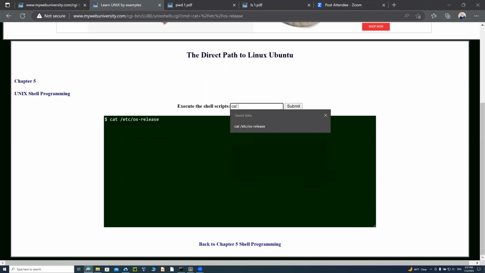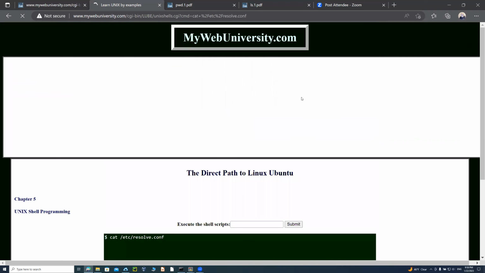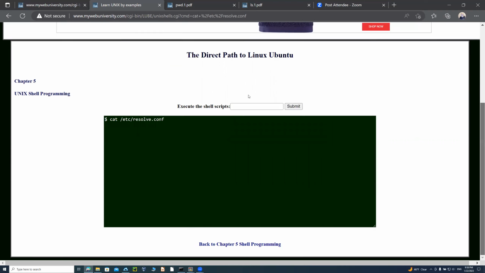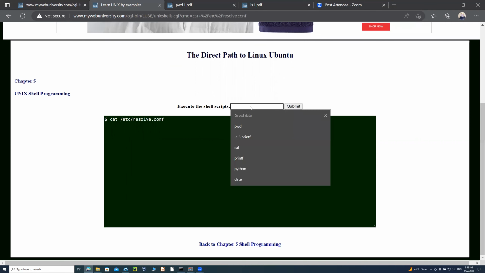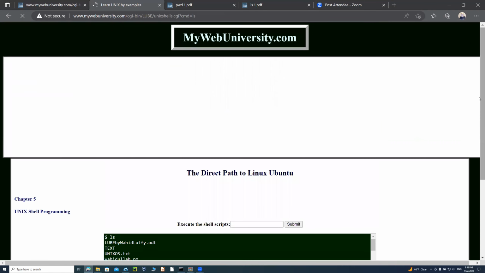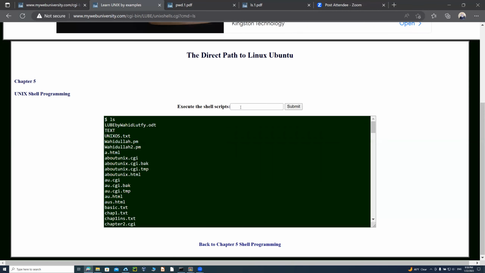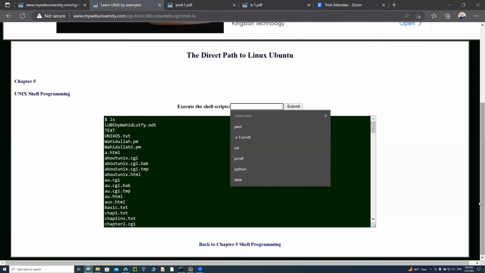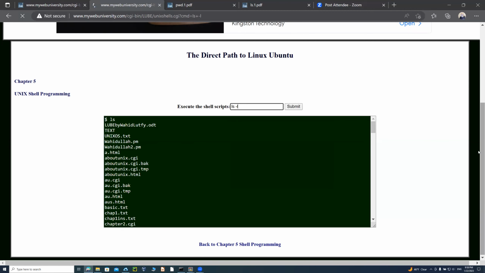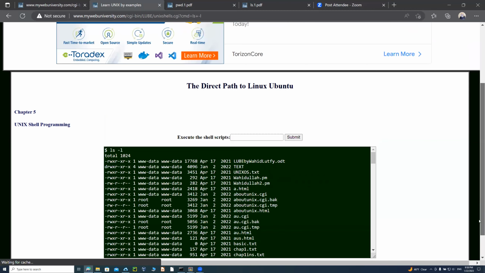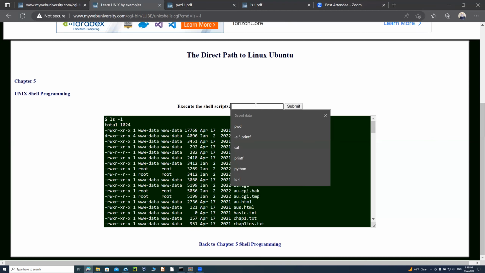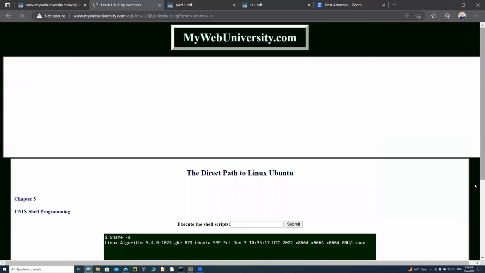But if I say cat /etc/resolv.conf file, that file is not showing because I still blocked it. But most of the other commands, like the ls command, I'm not blocking, because you're not damaging anything by reading the content of some files. ls -l, yeah, you can run that command. So as you can see, you can run a number of commands. uname -a, you get all the information.